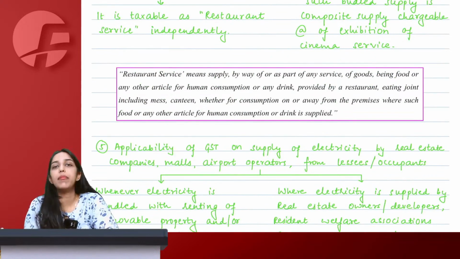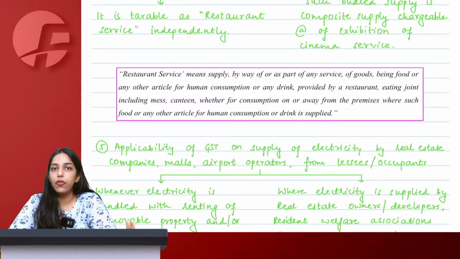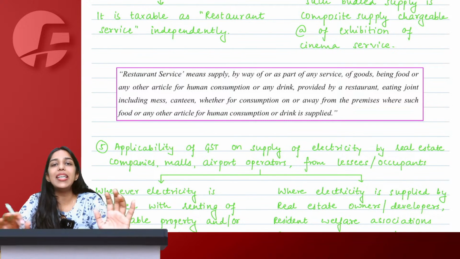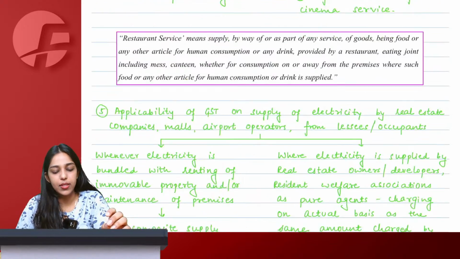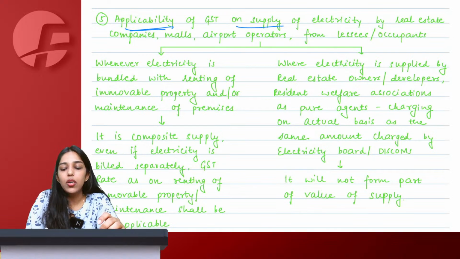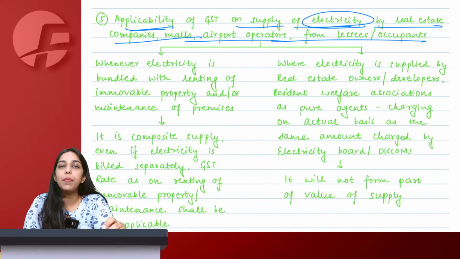Then this is only the amendment part. Even if I had not taught you this amendment, on your own, based on the understanding that you have about composite and mixed supply, you would be easily able to understand this. Now, getting to applicability of GST on supply of electricity by real estate companies, malls, airport operators.